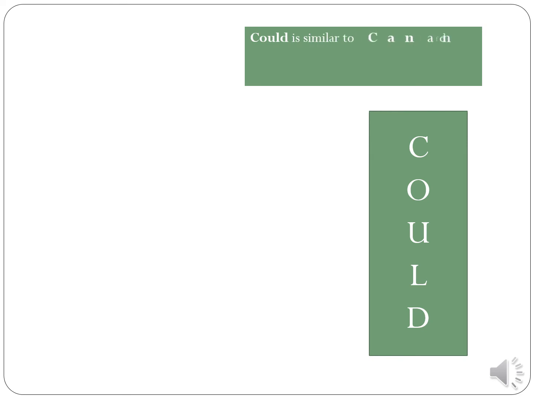The next slide is modal verb could. Could is similar to can and often replaces can in the past tense, though not always. Could is a modal verb used to express possibility or past ability, as well as to make suggestions and requests. Could is also commonly used in conditional sentences as the conditional form of can.